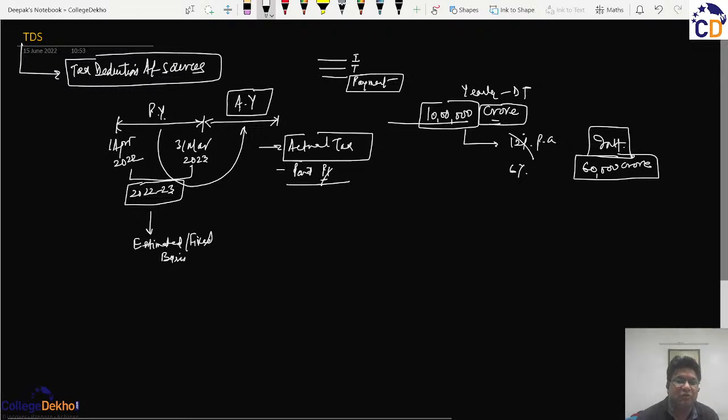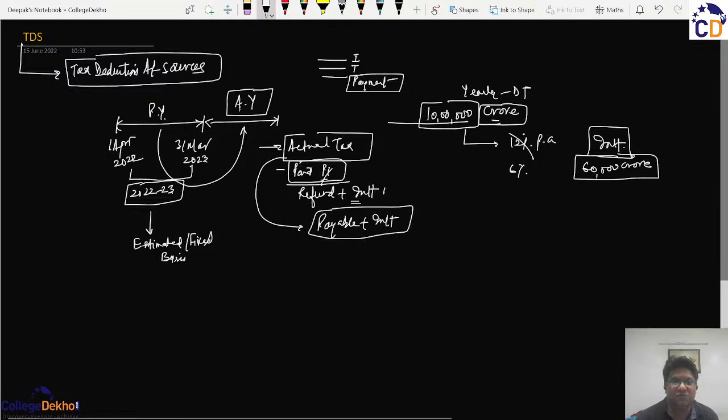And if somehow you tend to be on a side where you have paid more taxes, then there will be not just the refund, but also you will be given the interest. But if the actual tax is more, then you will be liable to pay the balance. Plus, also, like you have so proudly received the interest, then you will also be liable to pay interest subject to the conditions and the provisions.